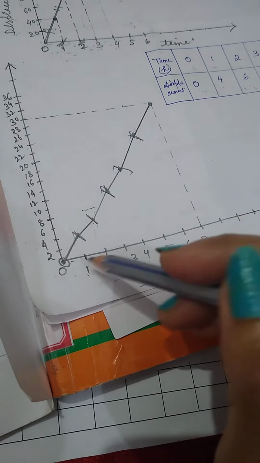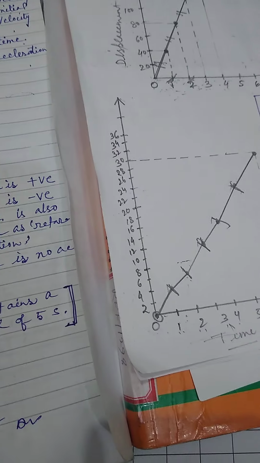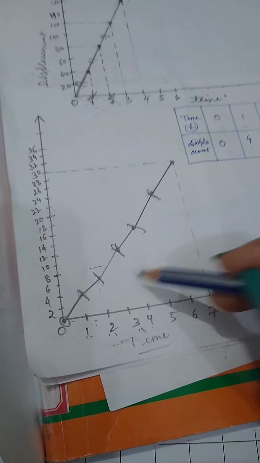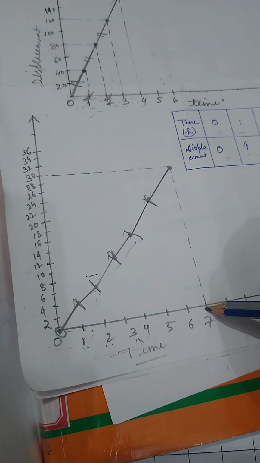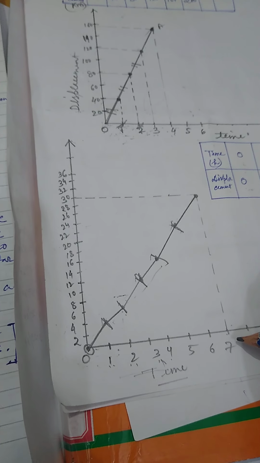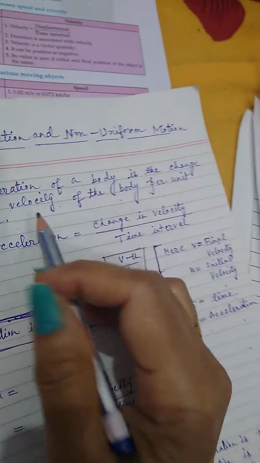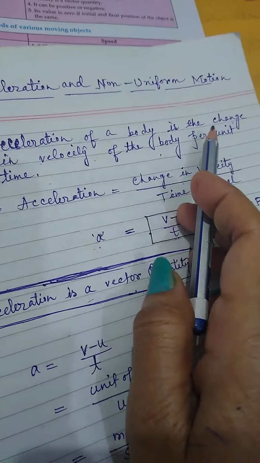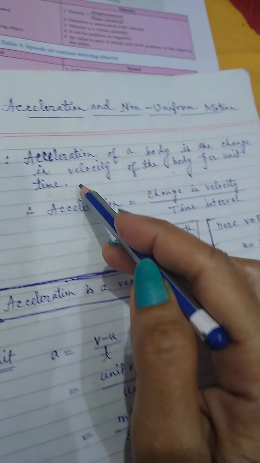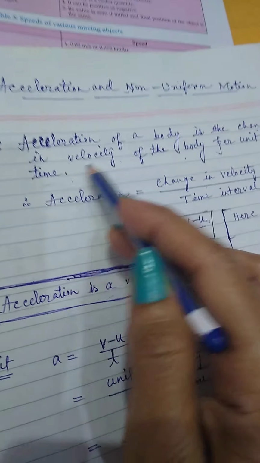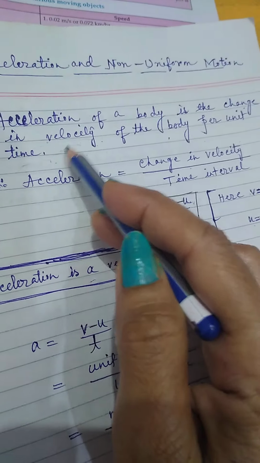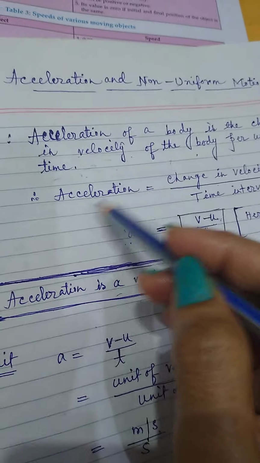So we can see that the body is traveling unequal distances in equal intervals of time. So this we can say is change in the velocity. Now come to acceleration. Acceleration of a body is the change in velocity of the body per unit time. Hope you have understood what I mean by change in velocity: to travel unequal distances in equal intervals of time. In some cases it is increasing and in some cases it is decreasing.